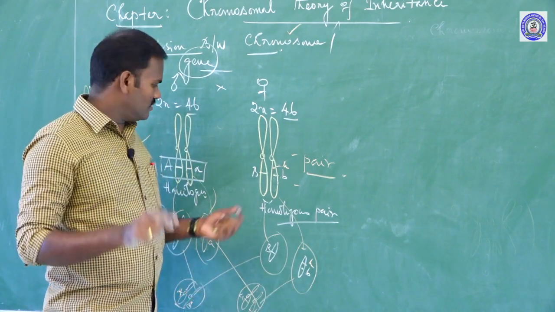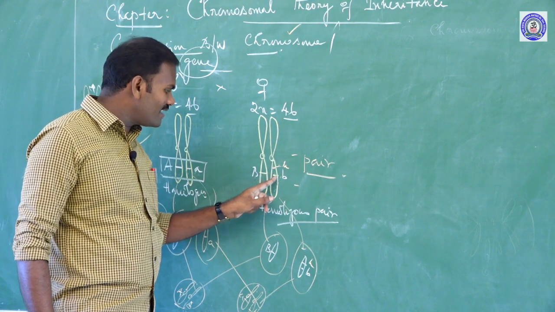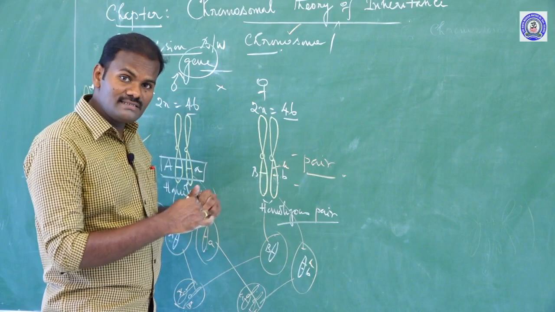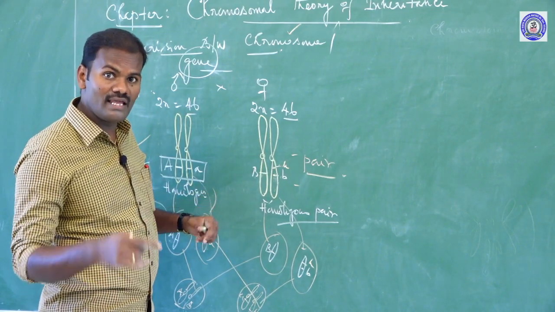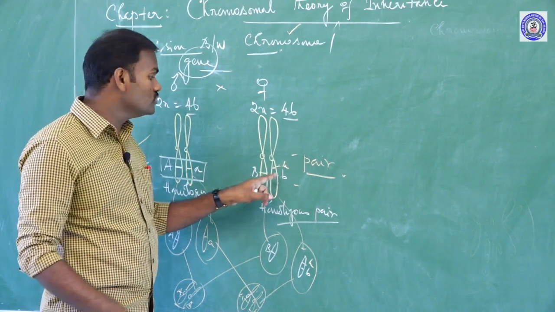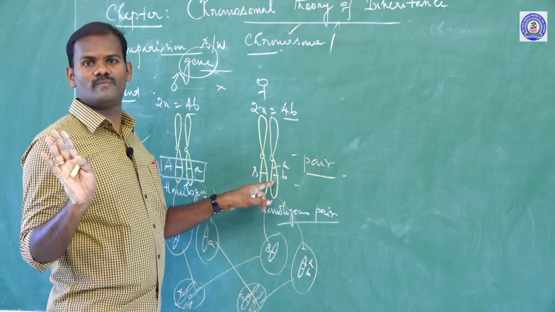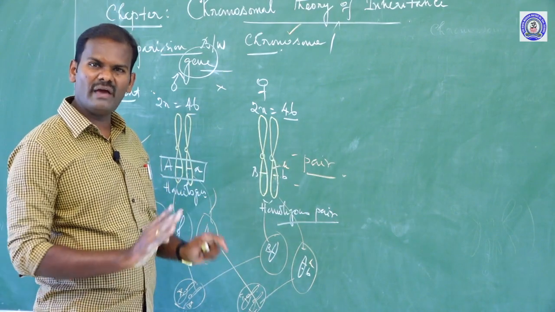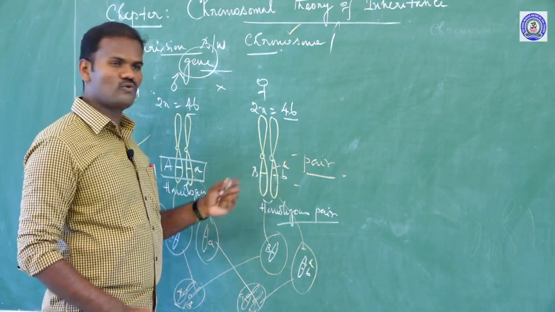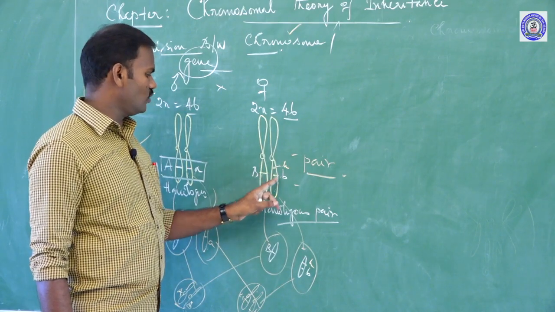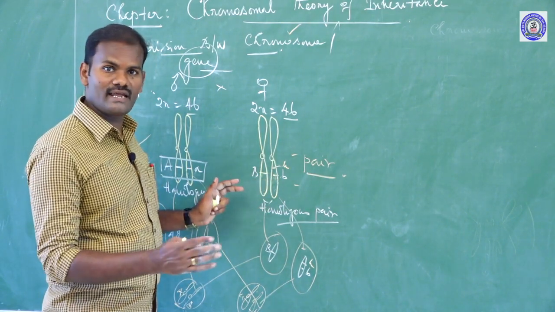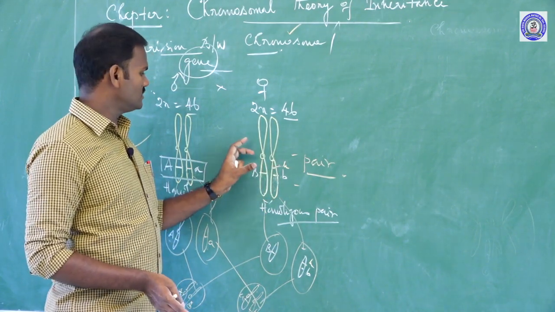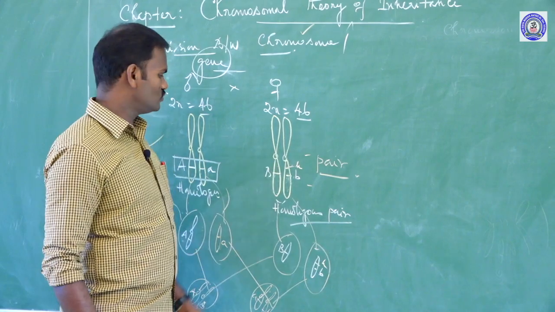If the genes are located on different chromosomes, they can easily get segregated and assort out independently, except those genes located on the same chromosome. That is a major difference between alleles and chromosomes. These are the behaviors of chromosomes and also alleles.